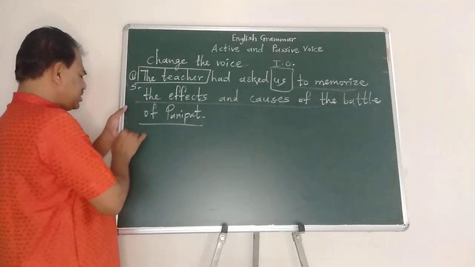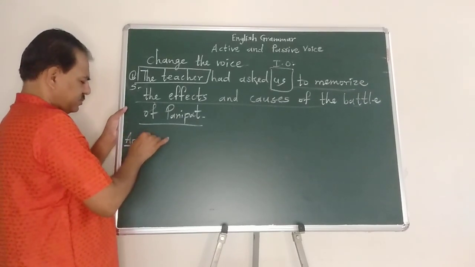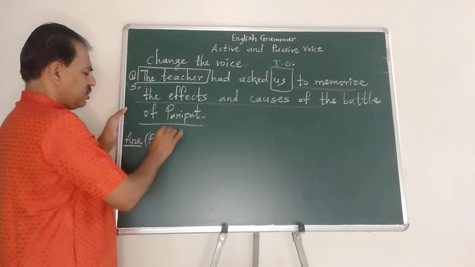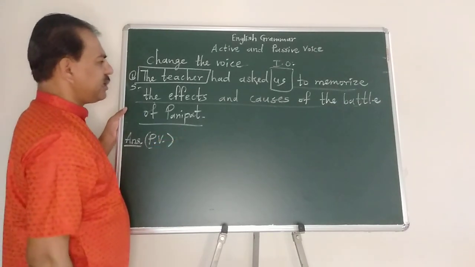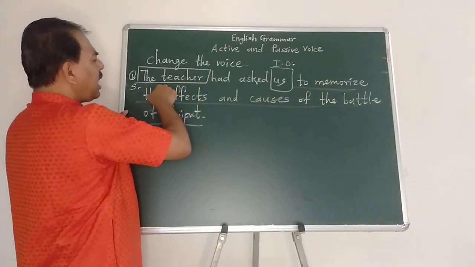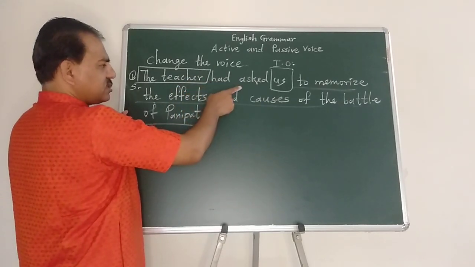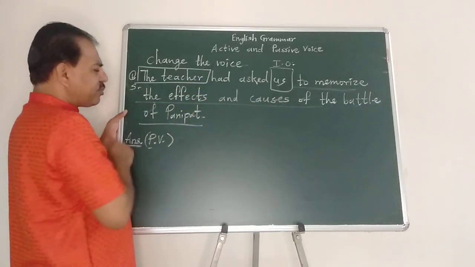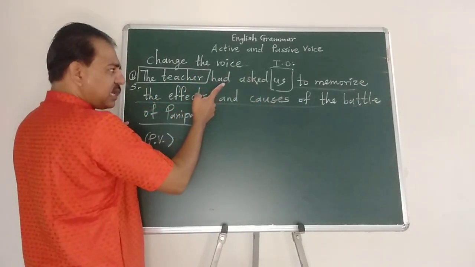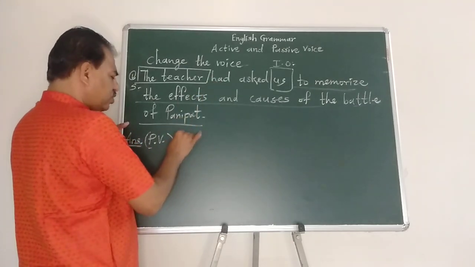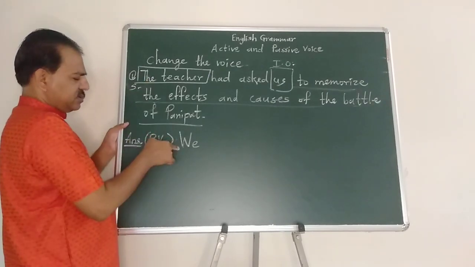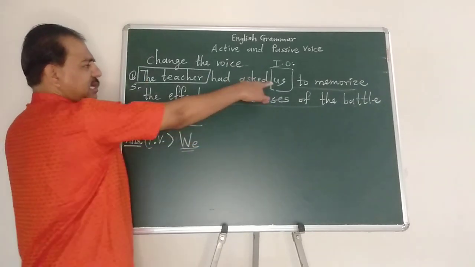When we change the sentence into passive voice, see very carefully and try to understand. I repeat the question again. Whom had the teacher asked to memorize the effects and causes of the Battle of Panipat? Us. So us is the objective case of the pronoun we. We need to use the nominative case, that is we, in place of the subject. This is the indirect object us.